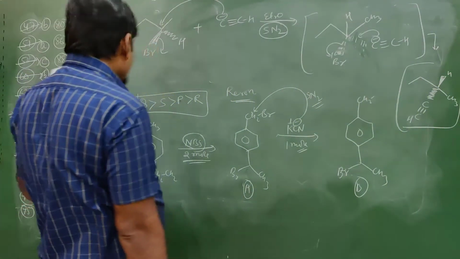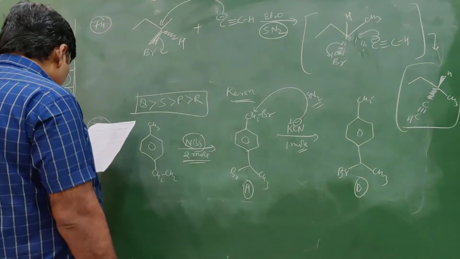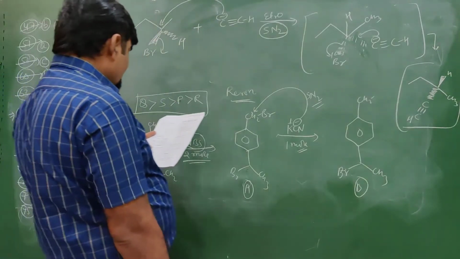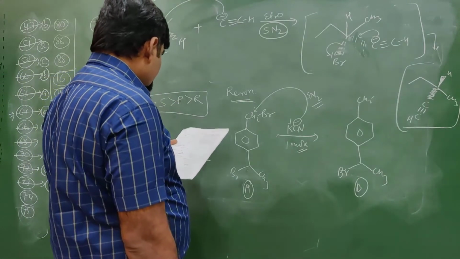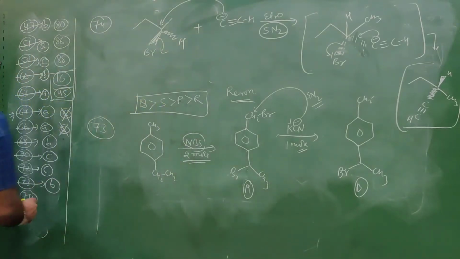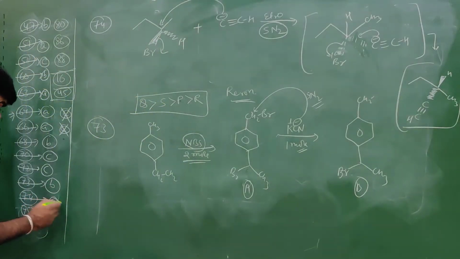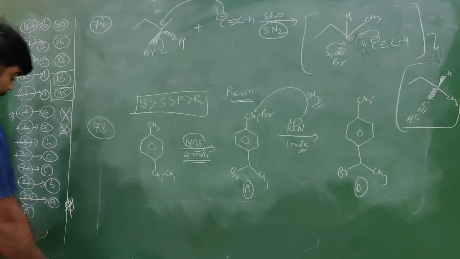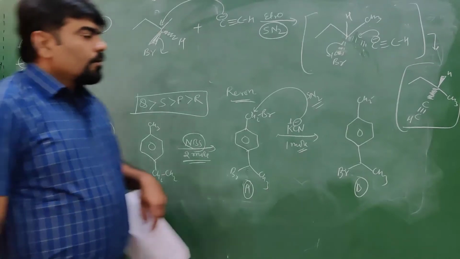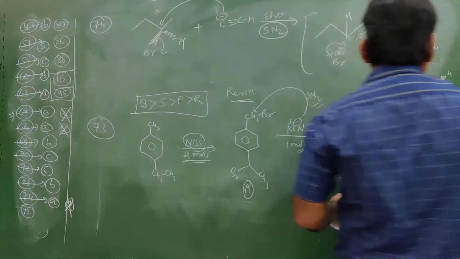Now see the configuration of the molecules. Where is the back side and front side? Question 74, option is A. The given answer is D, which is not correct. Alright, C triple bond CH.